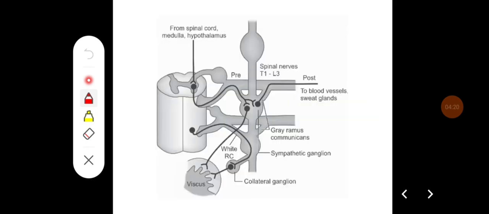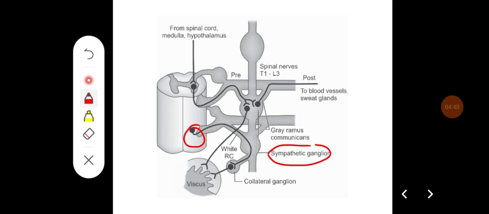This is the diagram showing the sympathetic nervous system, where it arises from the lateral horn of the spinal cord. Then they form the sympathetic ganglion. Some of the preganglionic fibers relay in the sympathetic ganglion, and from there form postganglionic fibers.